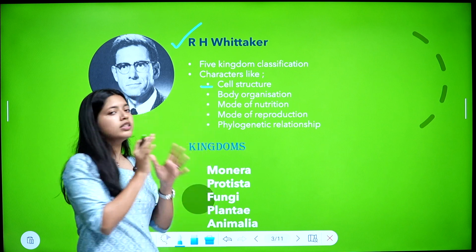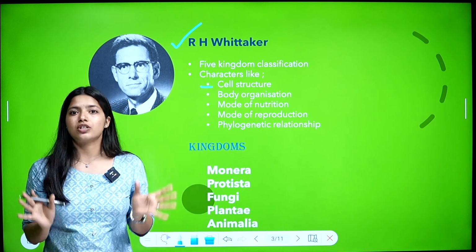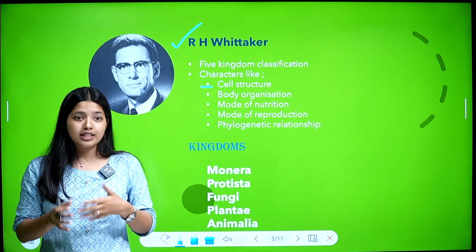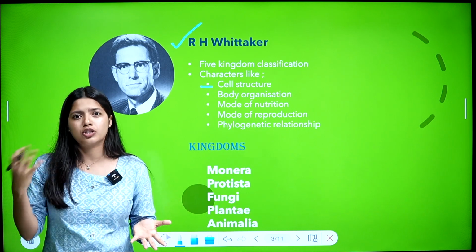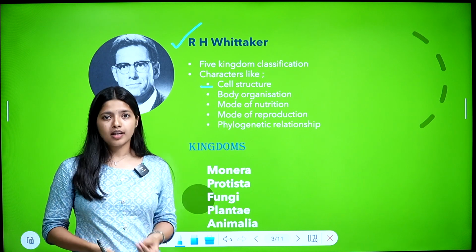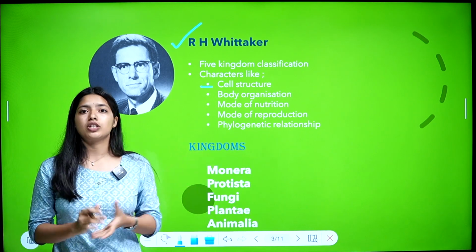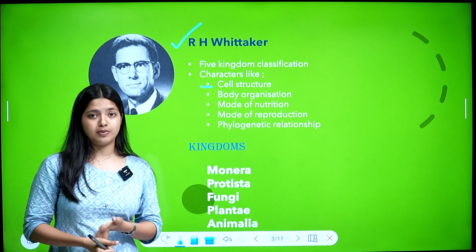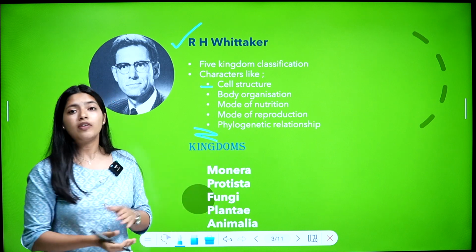What were the characters? Cell structure, how their cell is structured, whether they have a cell wall, organelles, like that. Then body organization, whether their body is made up of just cells or organs, tissues, how their body is organized. Then mode of nutrition, whether they are heterotrophic or autotrophic. Then mode of reproduction, asexual, sexual. And then phylogenetic relationships, evolutionary relationships. These were the characters considered while doing 5 kingdom classification.